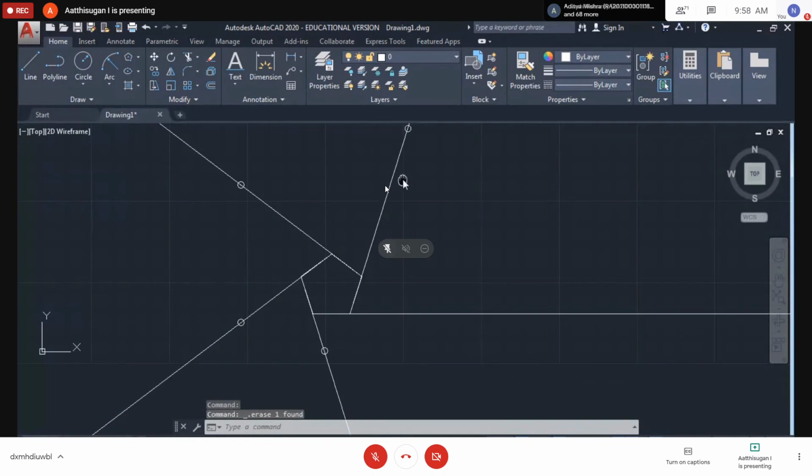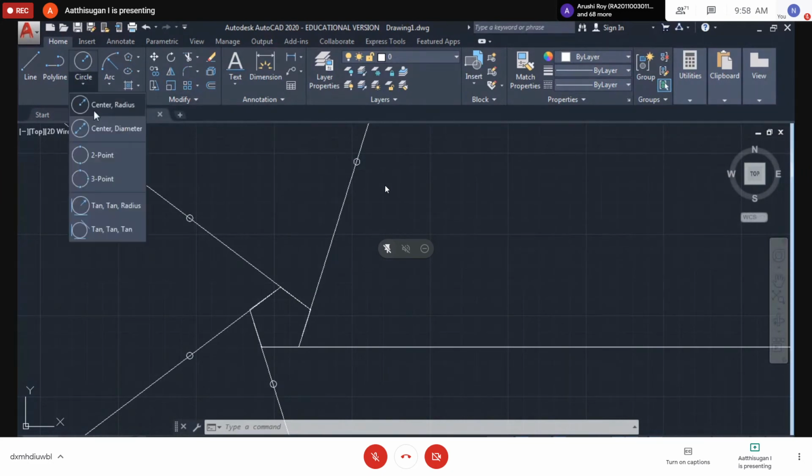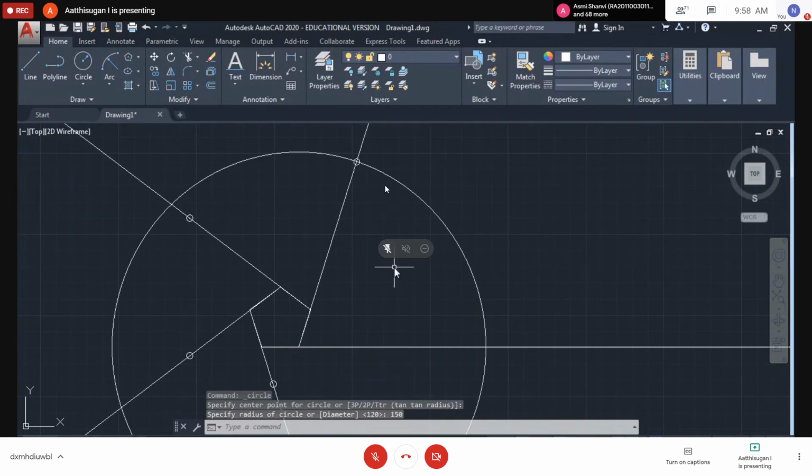Next, if we are going up to here, what will come? 150. Very good, correct, because all sides are equal. Now how much is this line? The total is 150, because this is 30 mm, and including all these sides this is 120. So 120 plus 30 is 150. So you can mark up to this side. Go to circle radius, this point, 150. So PO, mark the point. Then delete it.